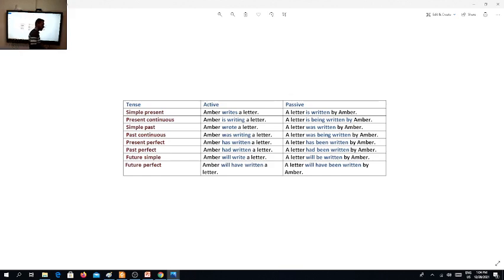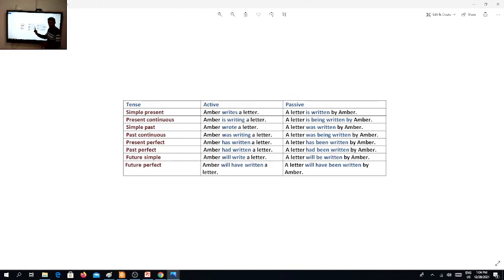Every sentence that I want to change into passive should have an object. Amber wrote a letter. Wrote here is verb 2, right? What is verb 1 of wrote? Thank you. It's write, W-R-I-T-E. Amber wrote a letter. A letter was written. A letter was written by Amber.